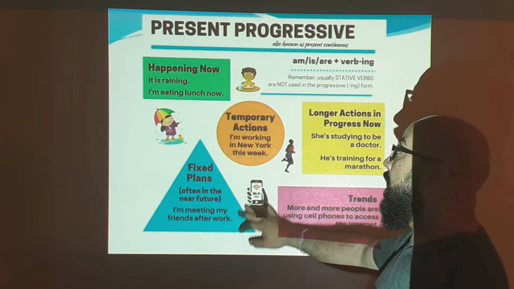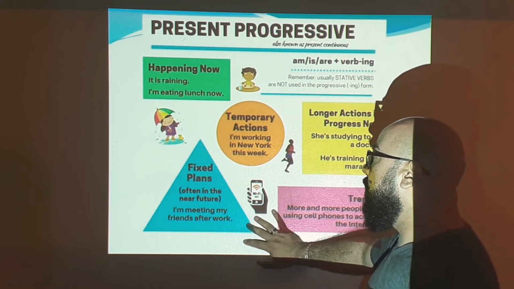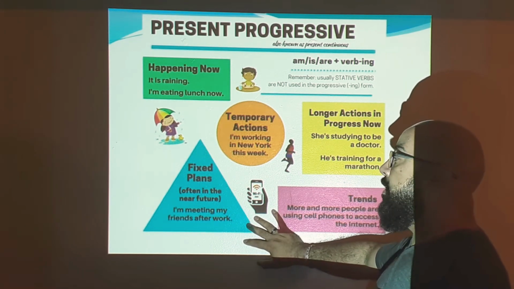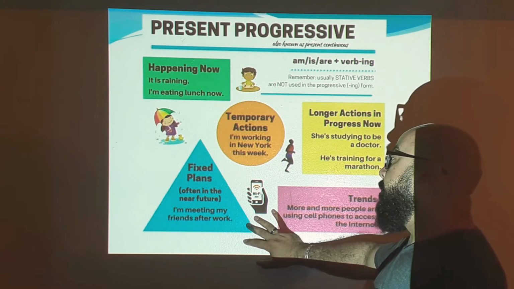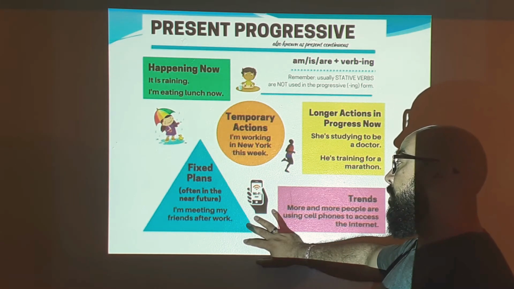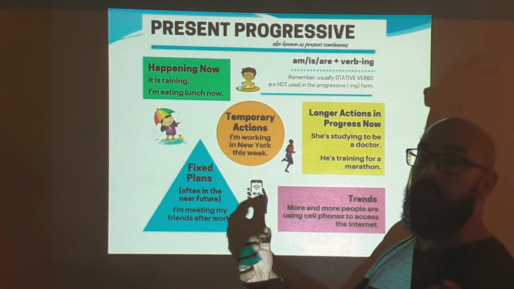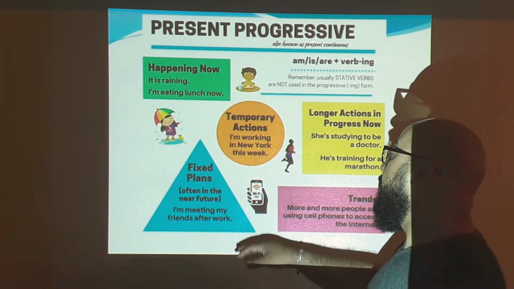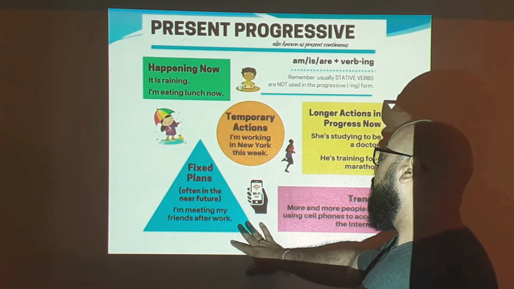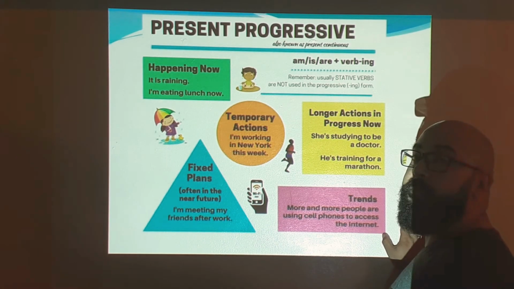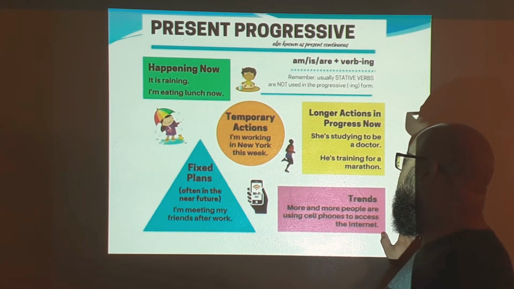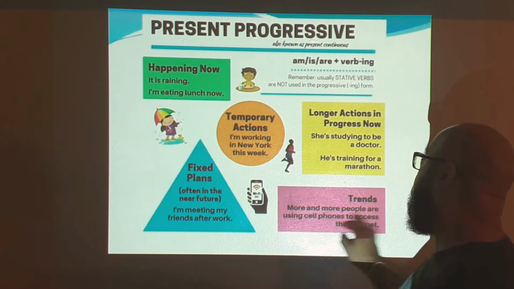And also we have something that we call fixed plans, often in the near future. For example, I'm meeting my friends after work. And also we call them trends. More and more people are using cell phones to access the internet.